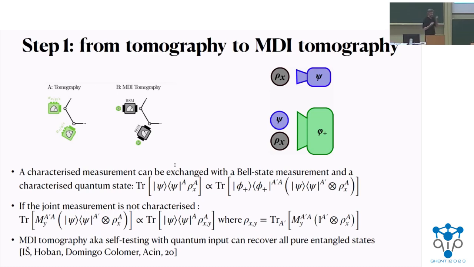So now in this first part, you might think, okay, but you are going in the wrong direction, because at the beginning, in tomography, you needed just one trusted measurement, but now you need a trusted state and the Bell state measurement. But okay, we'll see how it goes. One reason why we do this is because for this measurement device independent tomography, or self-testing with quantum inputs, we have a proof that shows that in this scenario, with quantum inputs, we can actually self-test any entangled pure state of any local dimension of Hilbert space.